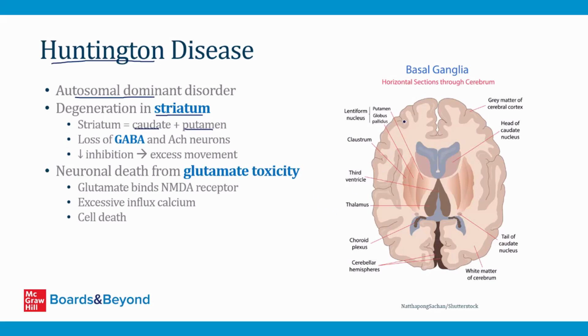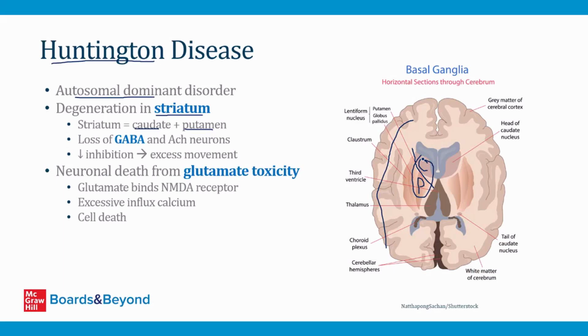So if you look at this drawing on the screen, it shows the major structures of the basal ganglia, which I talk about in detail in their own video. But this is the cortex out here, and in the subcortical region, that's where you find the basal ganglia nuclei. So right here where I'm drawing with my pen, that's the caudate nucleus, and right over here we have the putamen. In between those two structures, you have nerve axons running. Those are called the internal capsule. So the caudate and the putamen make up the striatum. They're found on either side of the internal capsule.